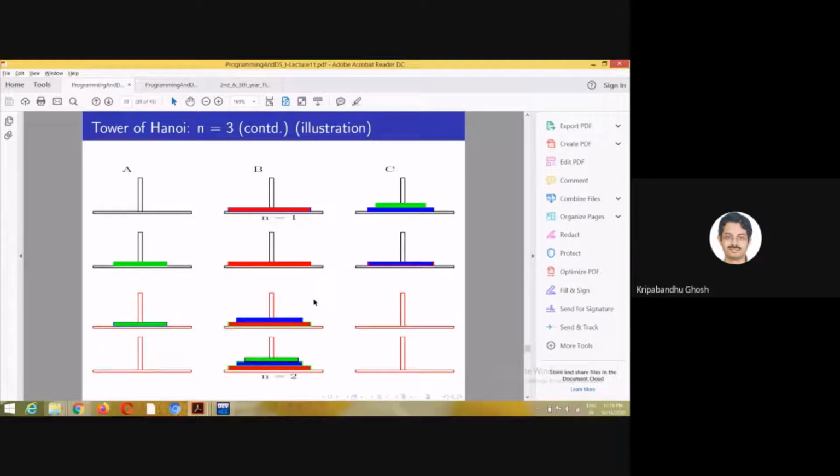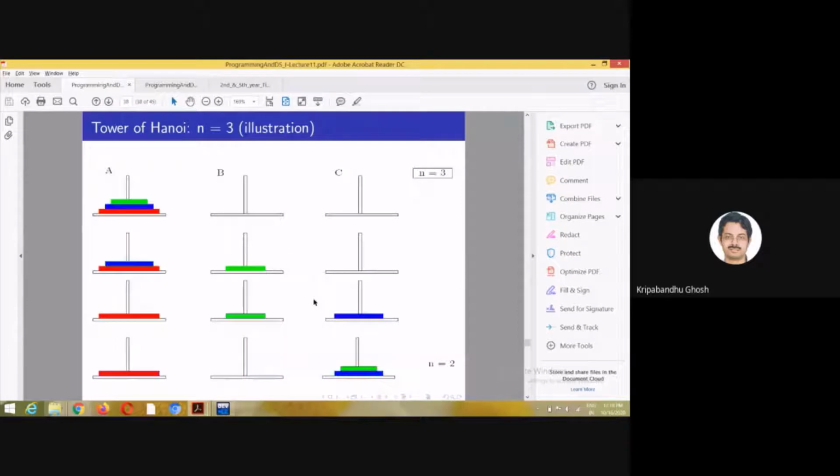For n equal to 3, the whole problem is very simple, right? And how do you know that this is the optimum solution? This is the best solution, or this is the least number of steps? It's very easy, because we know that the minimum number of steps that you need to solve the subproblem for these two disks, the top two disks, is 3, right? Because for n equal to 2, the number of steps is 3. So here, for moving these two to this peg or this rod, it's 3 steps.